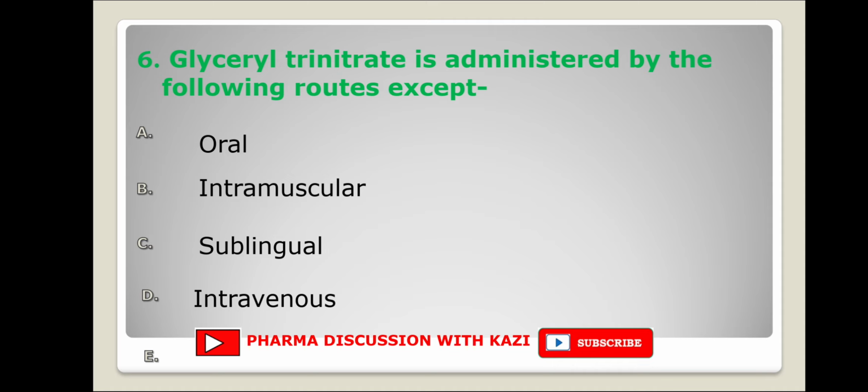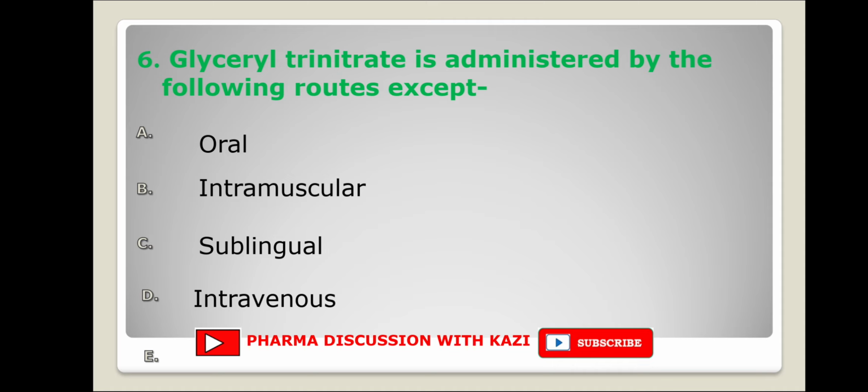Next question. Glyceryl trinitrate is administered by the following routes except: oral, intramuscular, sublingual, intravenous. Here the word except is there. It means all 3 options are correct and 1 is incorrect.